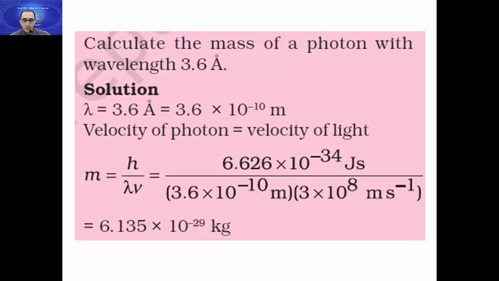So h equals 6.626 times 10 power negative 34 divided by lambda, 3.6 times 10 power negative 10, times 3 times 10 power 8. So now we get the mass of the photon, 6.135 times 10 power negative 29 kilogram. Did all of you understand? I hope that you train on this. And this is the last topic before the last topic, sorry, in this chapter.